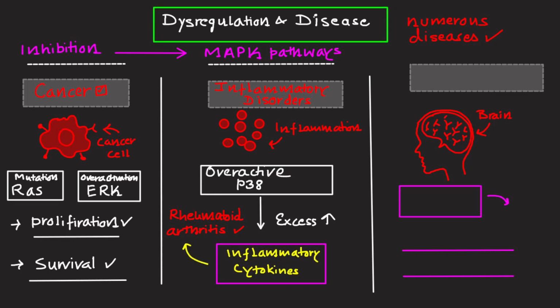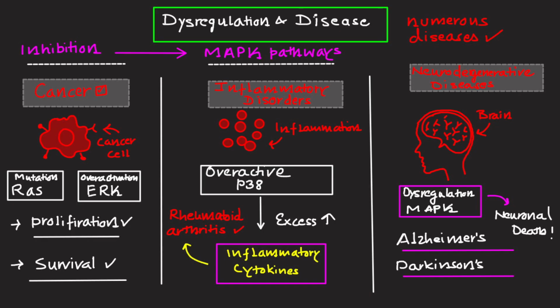Now coming on to the third one, which is neurodegenerative diseases. These are really important diseases, and dysregulation of MAP kinase signaling can cause neuronal death as well as inflammation. And this can contribute to conditions like Alzheimer's and Parkinson's. These are really important diseases of old people. When cells are old, when the body is old, the patient can have memory dysfunction.